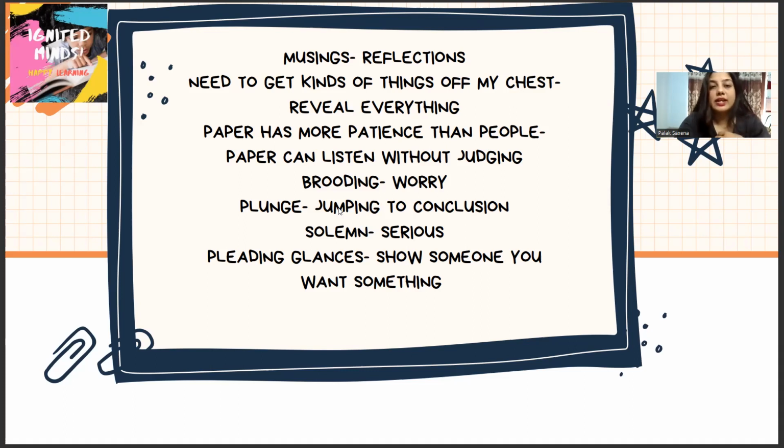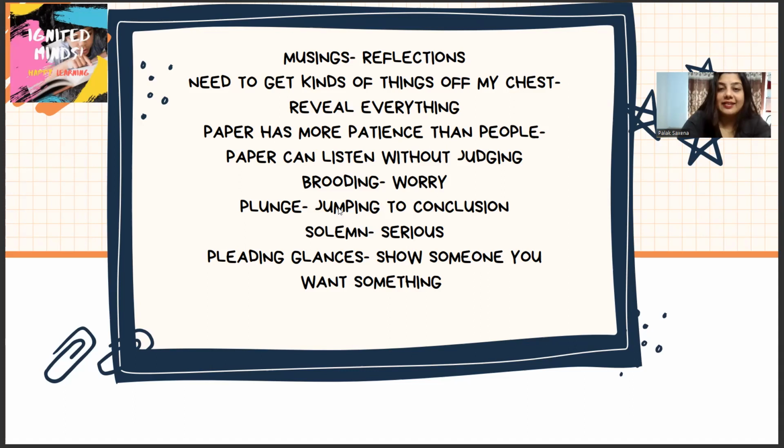Need to get kind of things off my chest. Sometimes you say, I need to get it out of my heart, I need to get it off my chest. It simply means take out or reveal everything that is hidden in your heart, probably expressing yourself. Paper has more patience than people. Of course, if you try speaking to a person, there will be higher chances that the person might interrupt you. They might become judgmental. They might not even have the patience to listen to you for long. But when it is paper, when you do this journaling, paper has more patience, because you keep writing and keep sharing your stuff with the paper, and the paper may not even stop you.